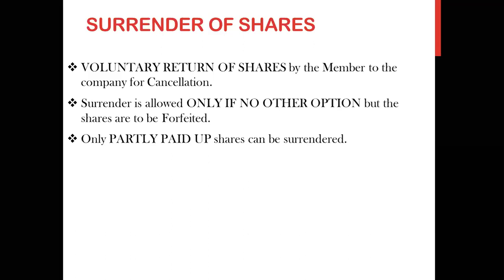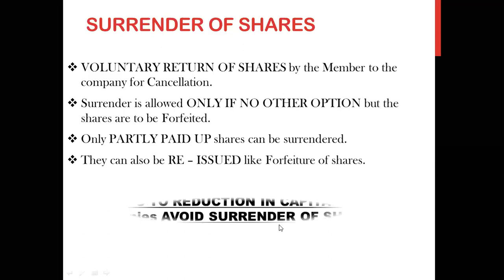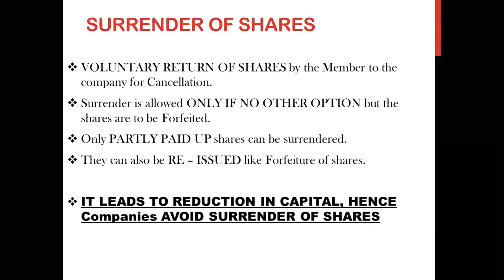Again only the partly paid up shares can be surrendered. They can also be reissued like the forfeiture of the shares. But the company doesn't support surrender of shares. Why? Because it leads to reduction in capital. Hence the companies avoid surrender of shares. Now when you are buying shares of the company, इसका मतलब आपने कंपनी को पैसा दिया है ना, अगर आपके शेयर्स सरेंडर कर दोगे कंपनी को, that means कंपनी का पैसा कम हो जाएगा. So there will be reduction in the capital of the company.